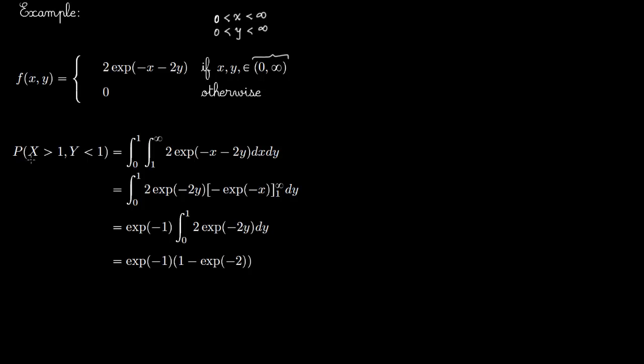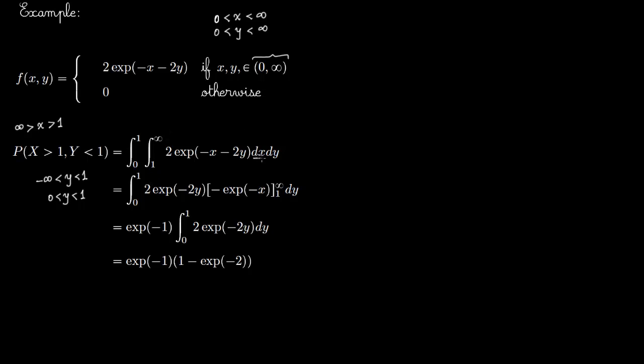So first we want to compute the probability that x is greater than 1 and y is less than 1. So x greater than 1, you can rewrite as that the small x is greater than 1, and obviously it goes all the way to infinity. Y is less than 1, obviously this will be greater than minus infinity, but we do not worry about minus infinity because we have to go from 0. So you say 0 less than y, which is less than 1. And that's precisely what we use in the integration here.